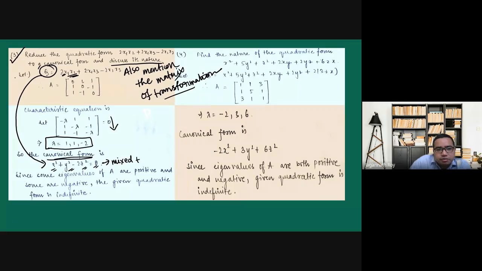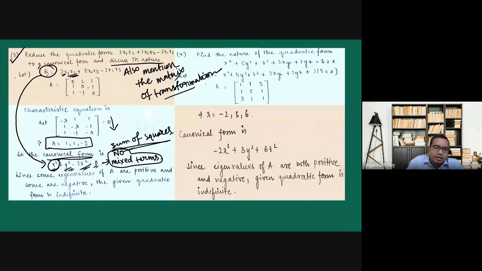No mixed terms will be there in the canonical form. Since it is a sum of squares, we will have x square plus y square plus negative 2 z square, a sum of squares, and no mixed terms will be there.